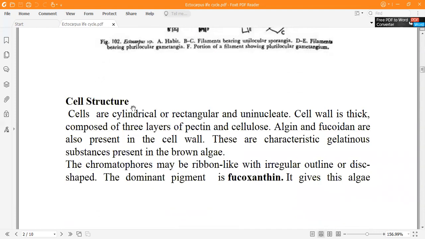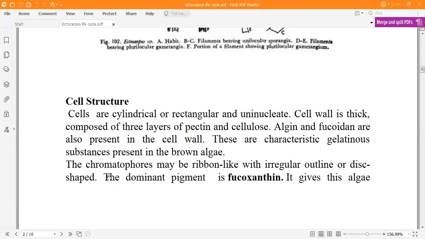If we study the cell structure of a single cell of the Ectocarpus thallus, the cells are cylindrical, rectangular, and uninucleate. The cell wall is thick, which consists of three layers of pectin and cellulose. Algin and fucoidin are the main compounds present in the cell wall of the Phaeophyta. These are characteristic gelatinous substances present in the brown algae. Please remember these two gelatinous substances in case of the Phaeophyta.